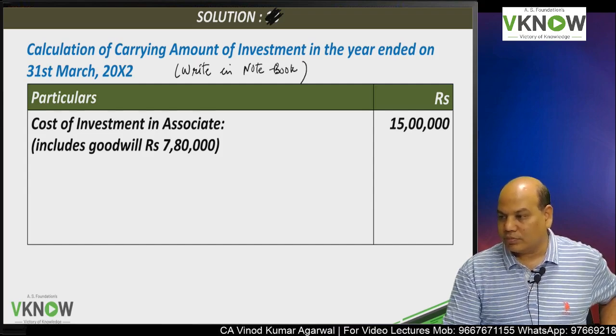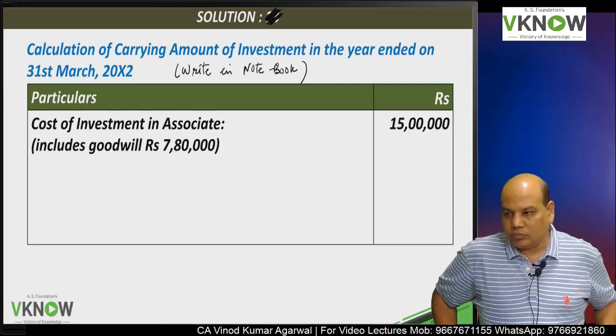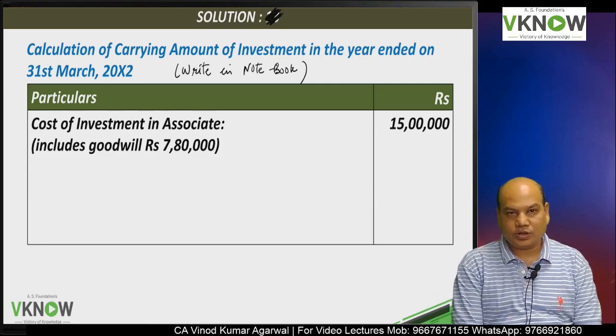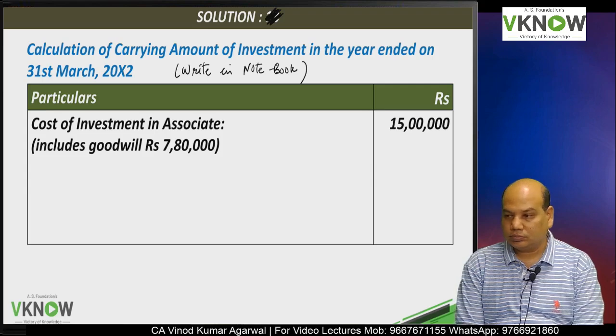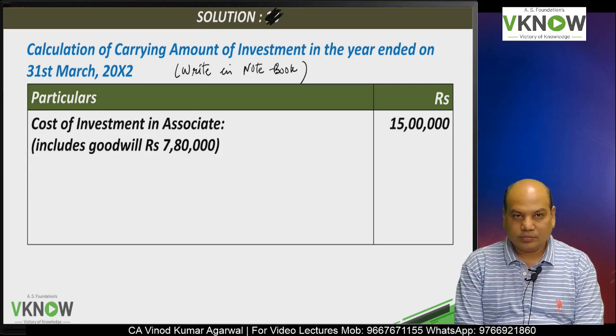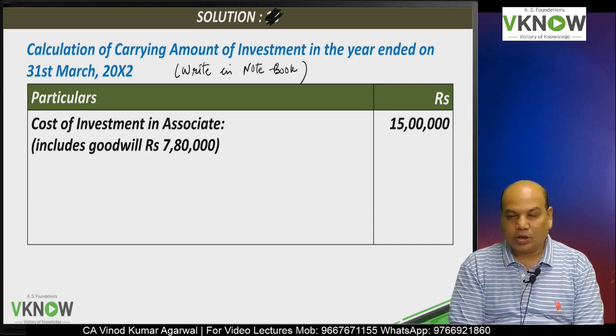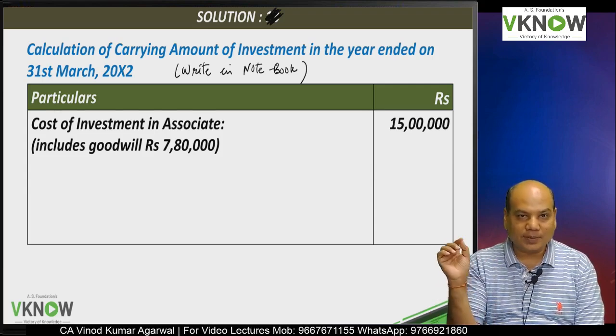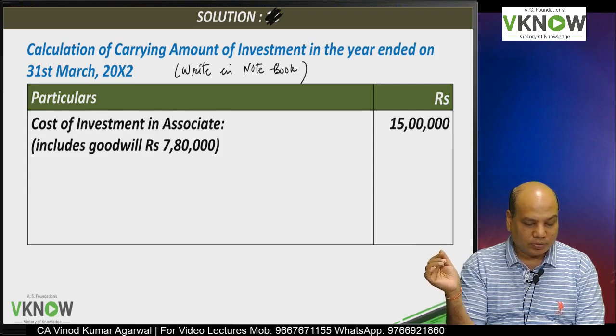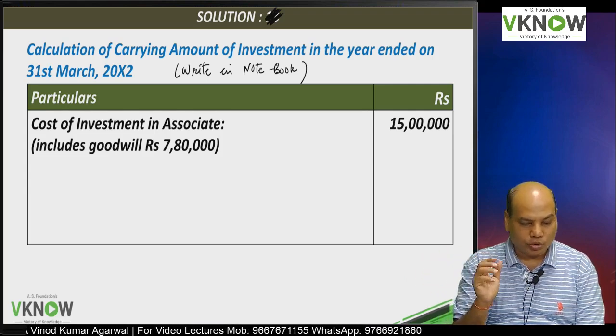Both are right. Cost of investment in associate 15 lakh. This is our way of doing it and this is how it should be done also. Goodwill should not be written separately in the outer column. Goodwill should appear as a disclosure.